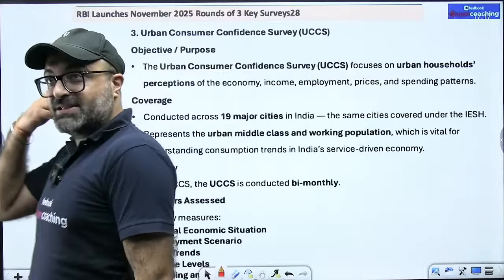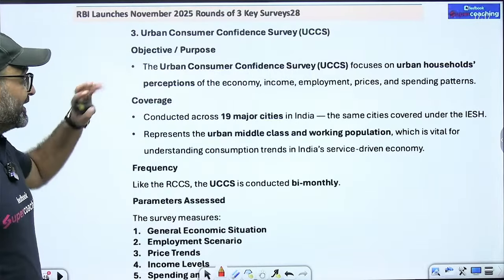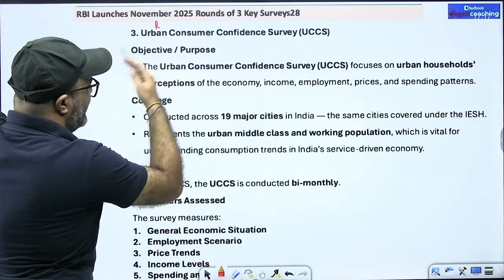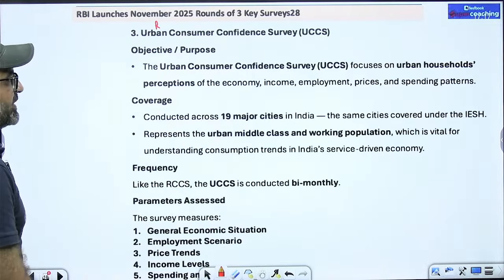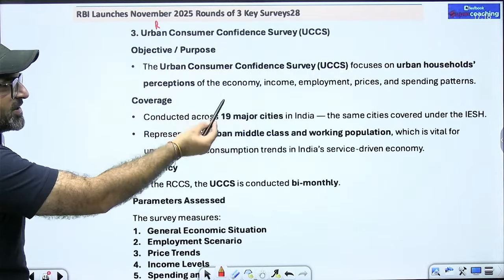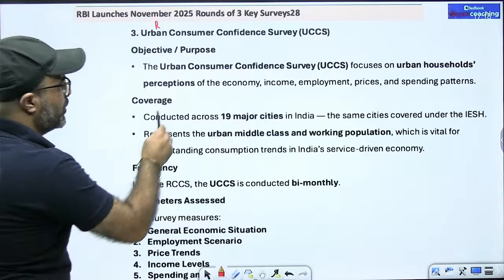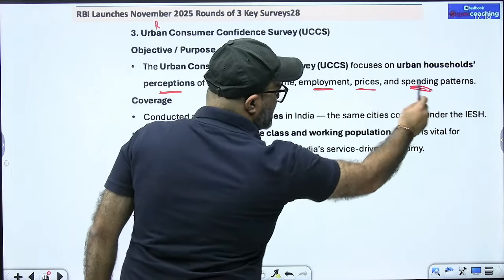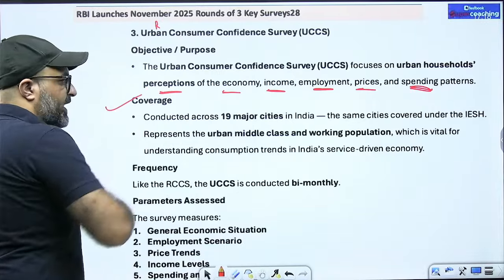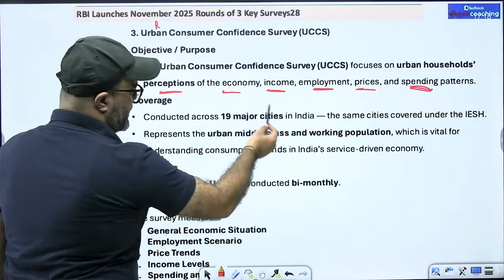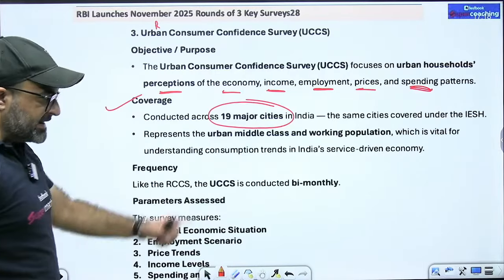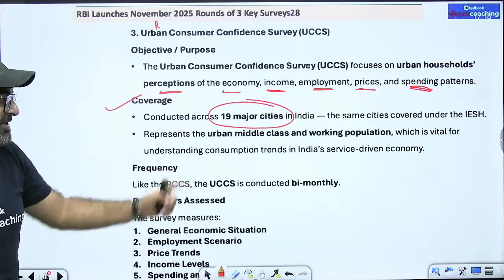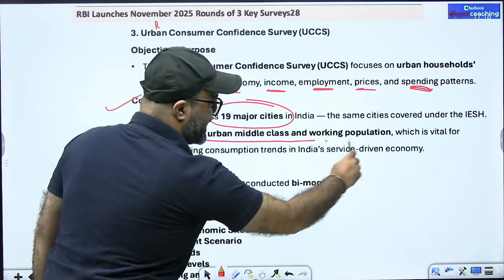Last but not the least is your urban कंज्यूमर कॉन्फिडेंस सर्वे. तो पहले हमने पढ़ा था रूरल कॉन्फिडेंस सर्वे, now we have the urban consumer confidence survey. The urban consumer confidence survey focuses on urban household perceptions of the economy, income, employment, prices, and spending patterns. If I talk about the coverage, it covers the same 19 major cities in India, the same cities which are covered in the inflation survey. Remember that. It represents the urban middle class and working population.